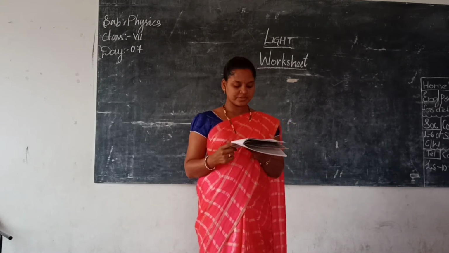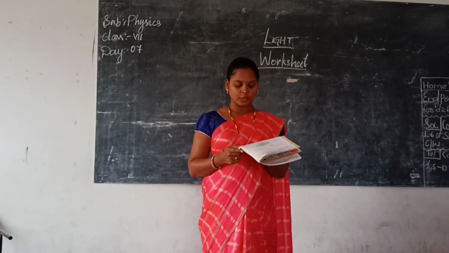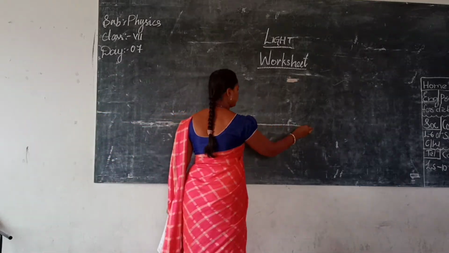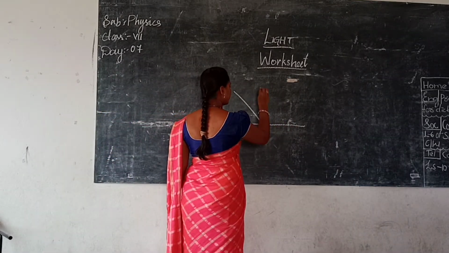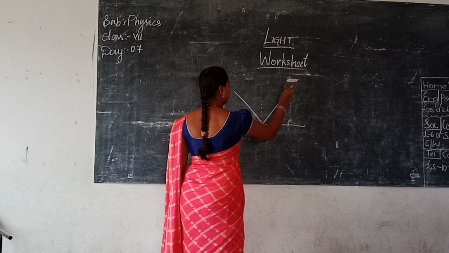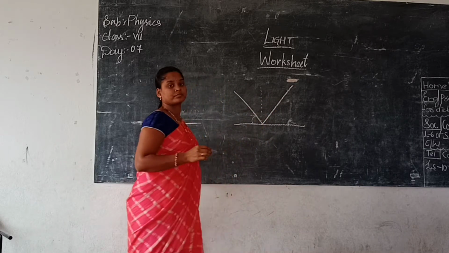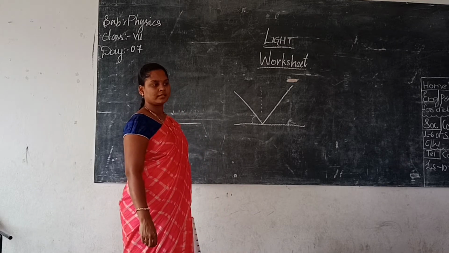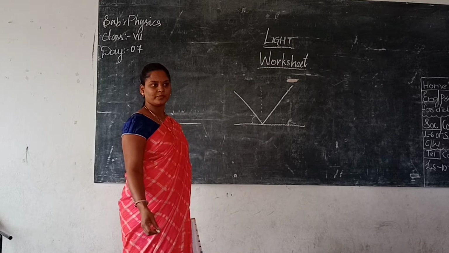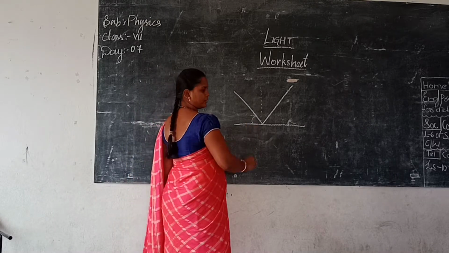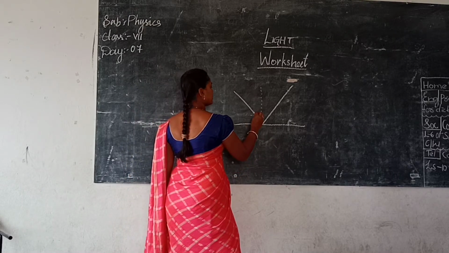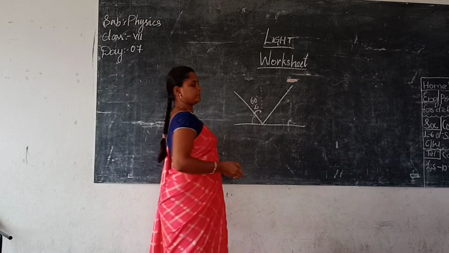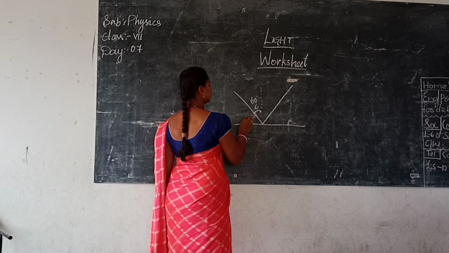An incident ray strikes a plane mirror with an angle of incidence of 40. There is a mirror, and the angle of incidence is how much? This is the angle of incidence, no? No, this is not it. This is called the angle of incidence. This is how much? 60 degrees. This one will be 30 degrees.